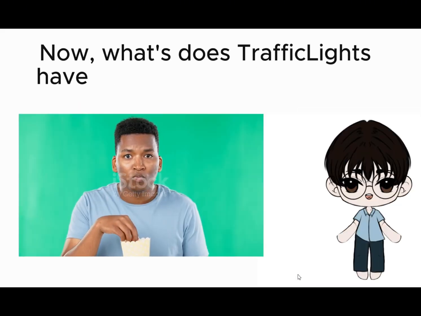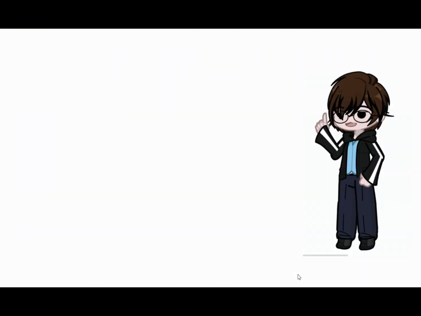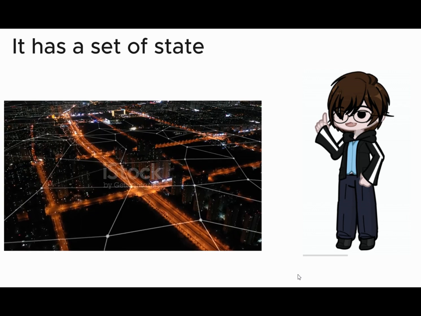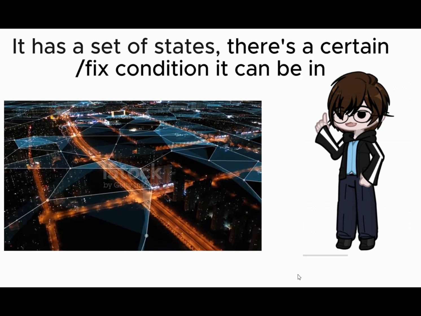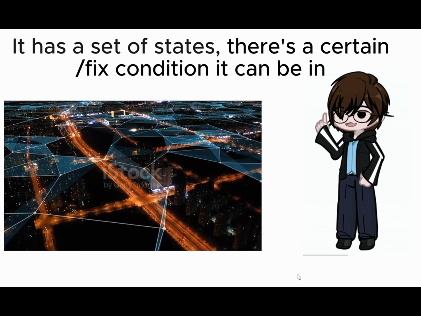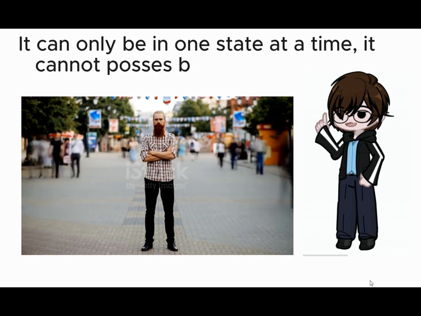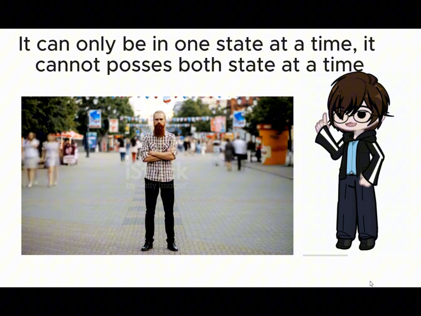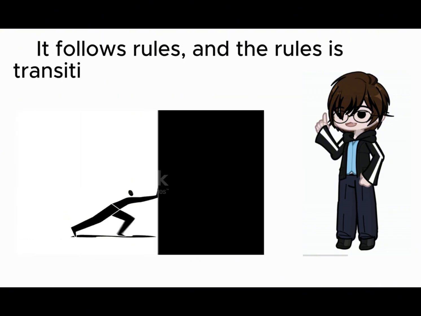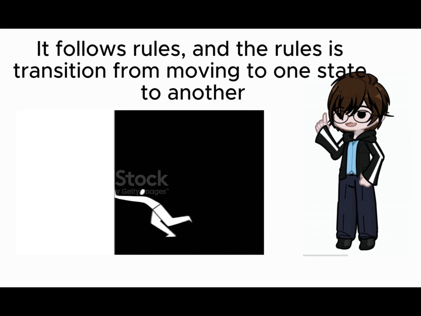Now, what do traffic lights have to do with state machines and logic? Well, first of all, it has a set of states. There is a fixed set of conditions it can be in. Second, it can only be in one state at a time. It cannot possess both states. And number three, it follows rules. The rules are transitions for moving from one state to another state.